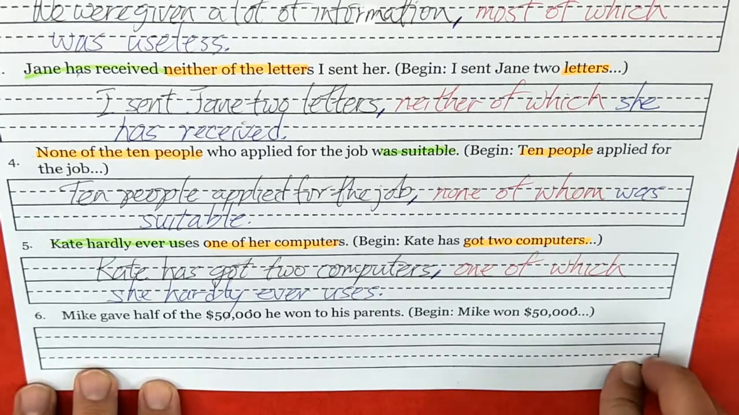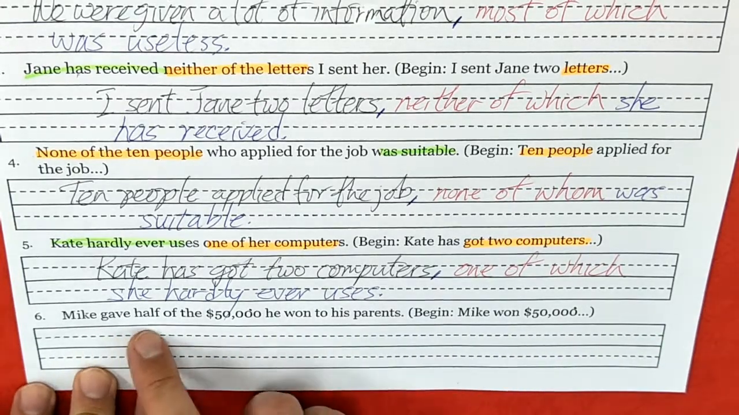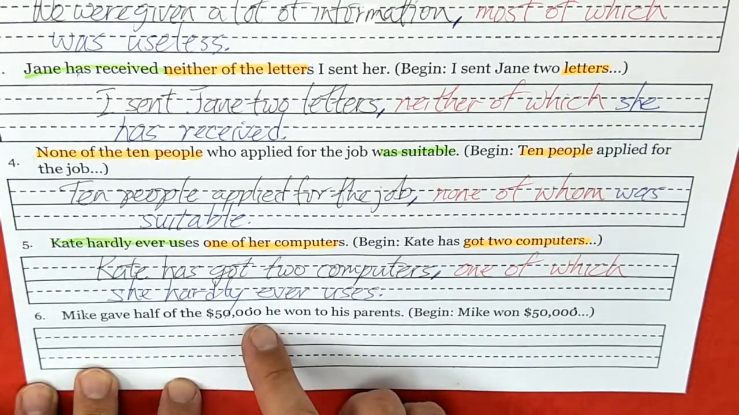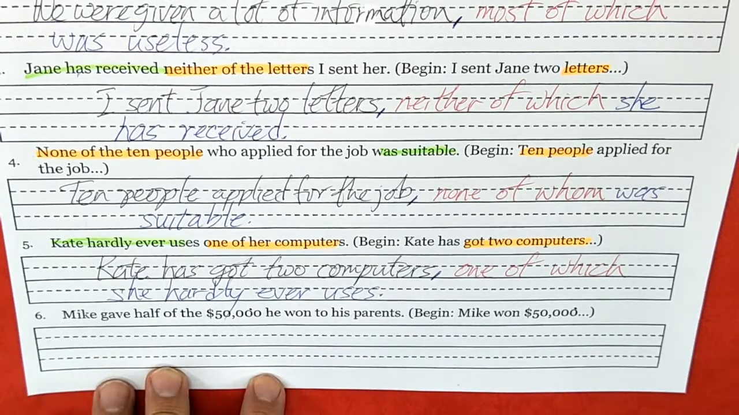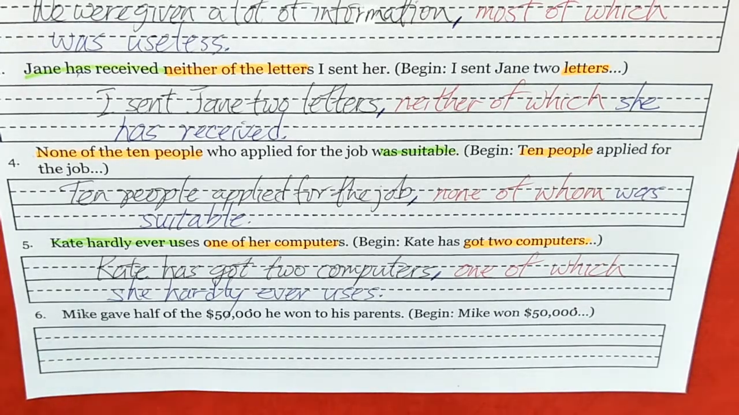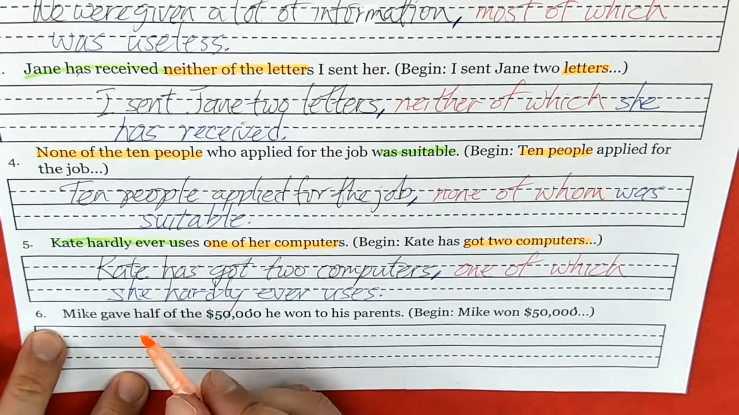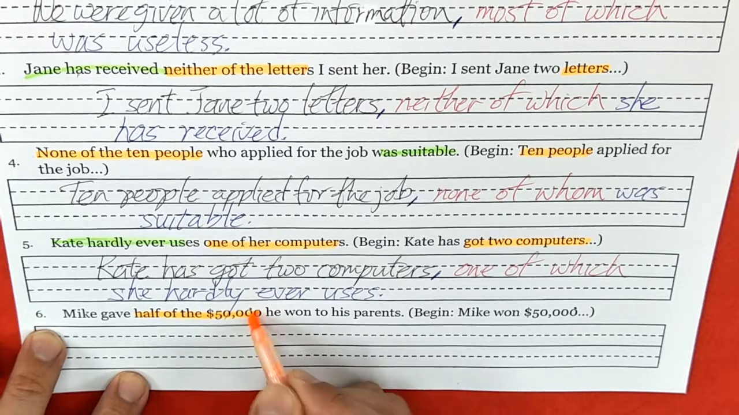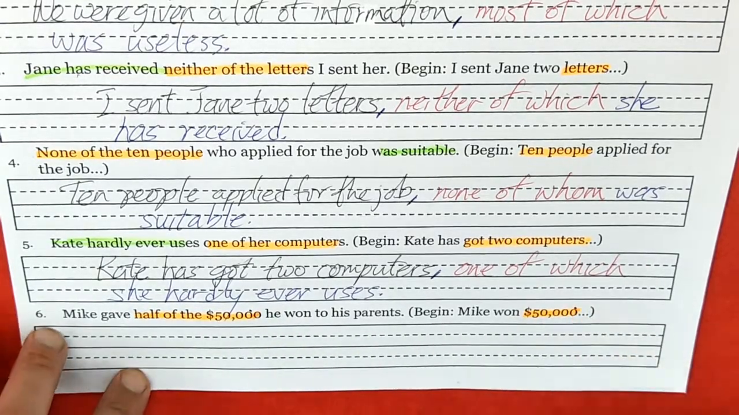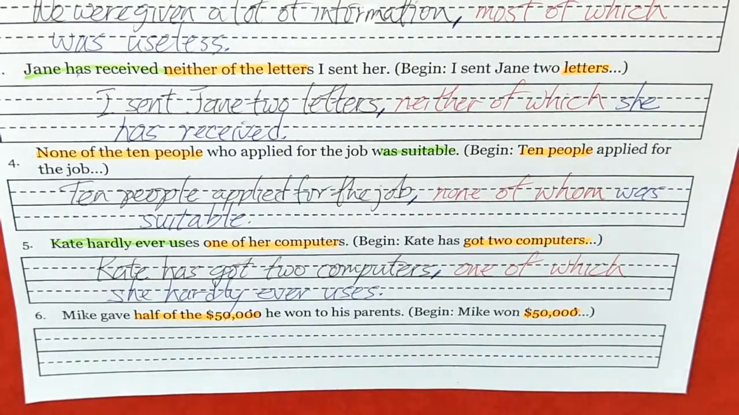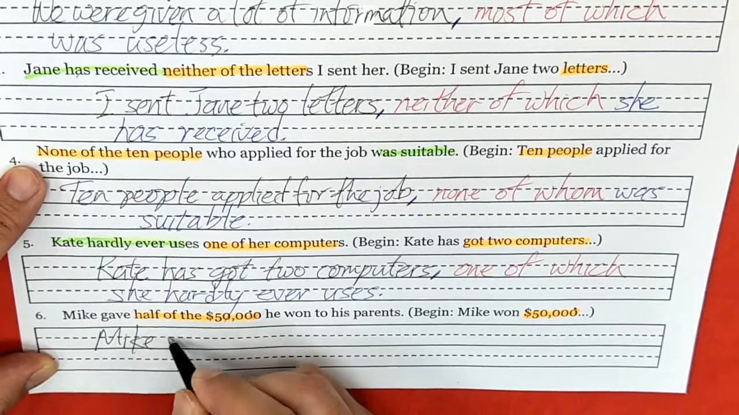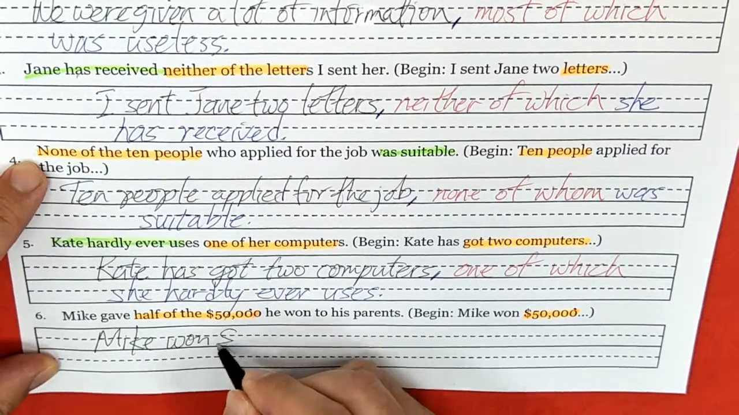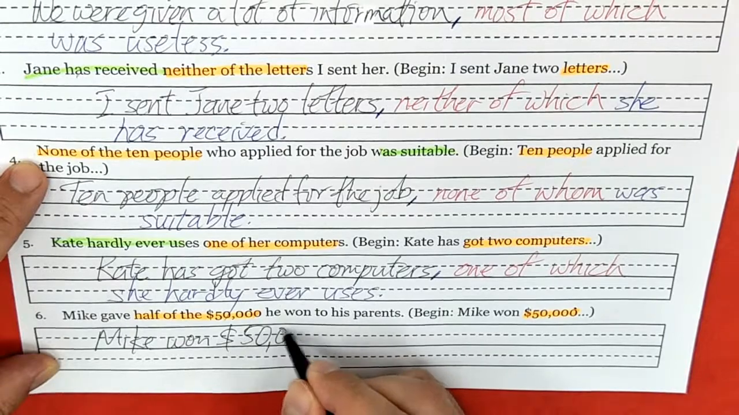Number 6. Mike gave half of the $50,000 he won to his parents. Oh, what a nice guy. Wow. All right. Half of the $50,000. And he won $50,000. Okay? All right, let's begin. Mike won $50,000.